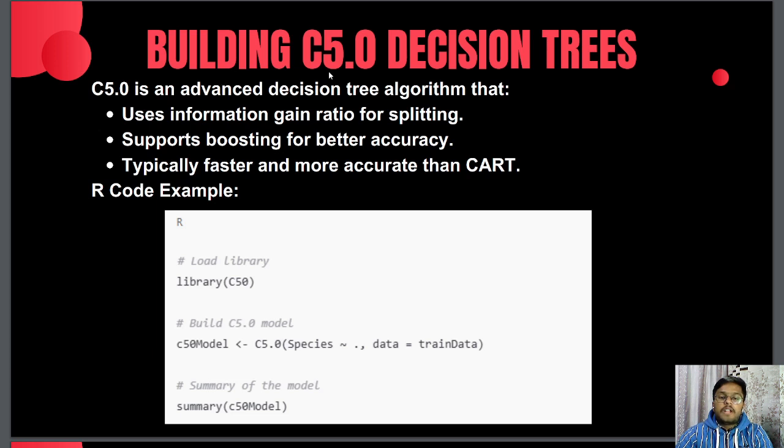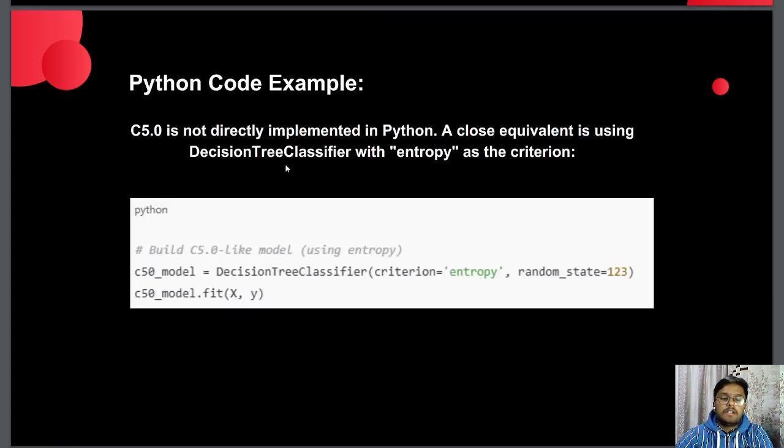We can build a C5.0 decision tree in R by using the library called C50. And in Python, C5.0 is not directly implemented, so we use entropy as the criterion.